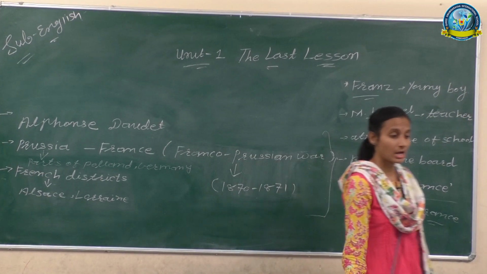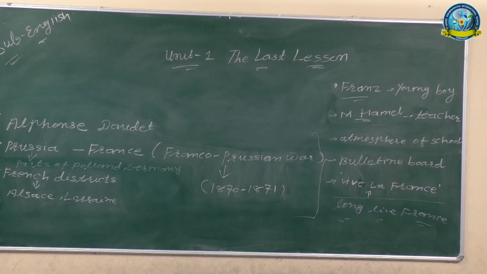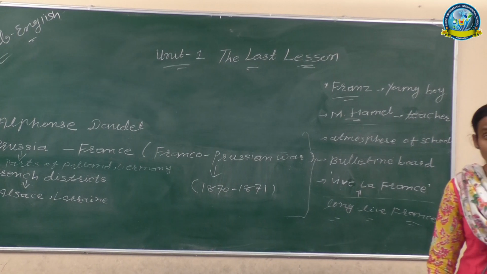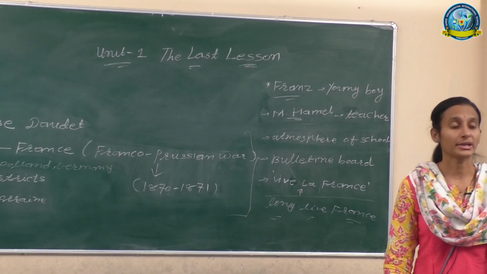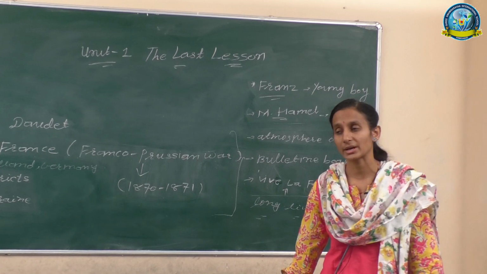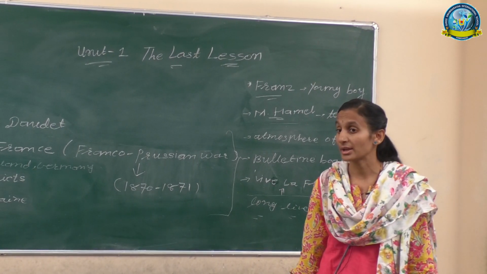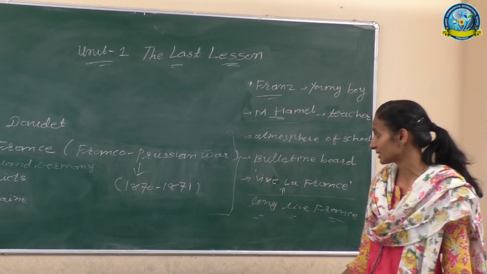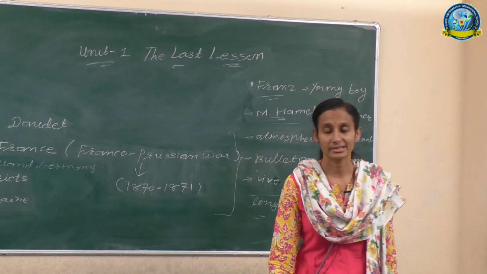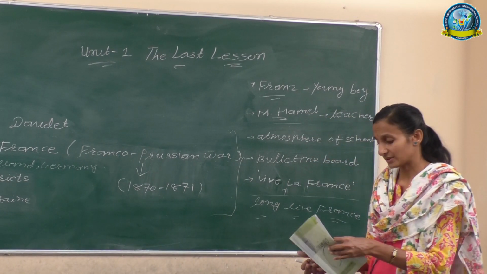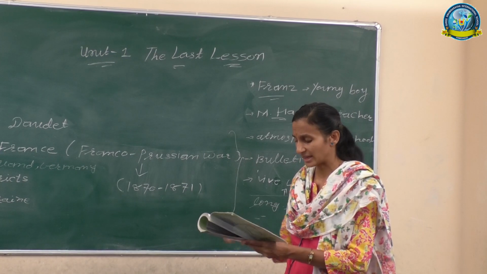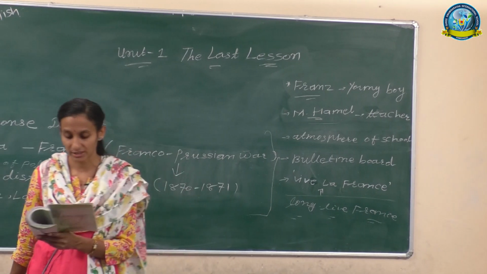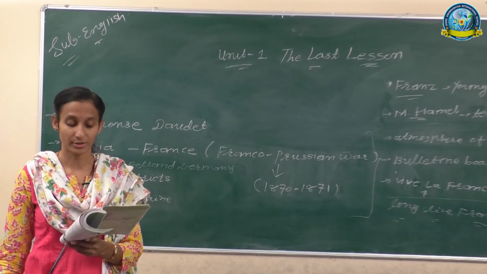Now Franz understood why his teacher was wearing his finest clothes, just like Sunday clothes. Those clothes were worn by him only on the competition of the school and the prize distribution of the school. But today why was he wearing these clothes? Because it was his own last lesson. Okay. Now before we start line to line, paragraph wise, we will read all the lines and then explain all the lines. First para of your textbook.